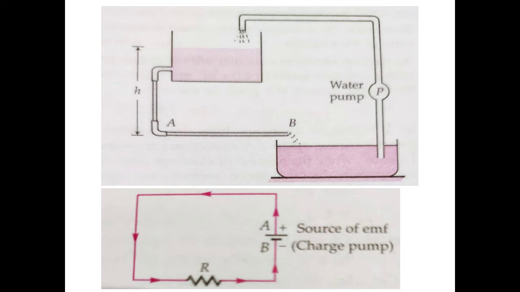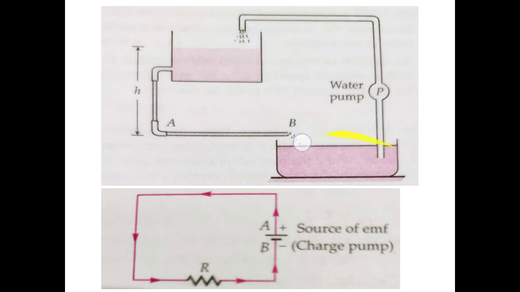But in reverse, if we want the water to go from a lower level to a higher level, does it happen itself? No. At your home also you must have noticed, if you want to fill water in your tank which is at the top of your roof, then what do you do? You switch on the motor, you apply a water pump, and this motor or water pump takes this water from the lower level and sends this water to the higher level.